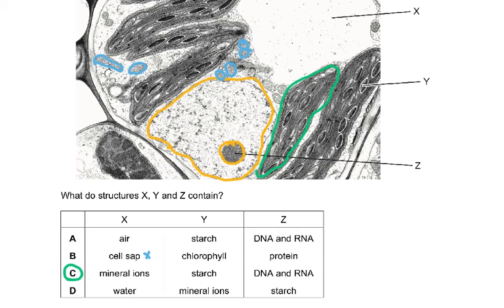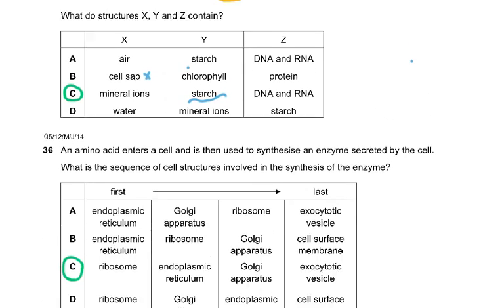And Y is, of course, the chloroplast, so it contains starch granules. And Z is the nucleolus, which contains DNA and RNA, because the nucleolus is the site of ribosome synthesis, and ribosomal RNA is present in the nucleolus, where from the DNA the ribosomal RNA is going to be made. Technically, a very difficult question.